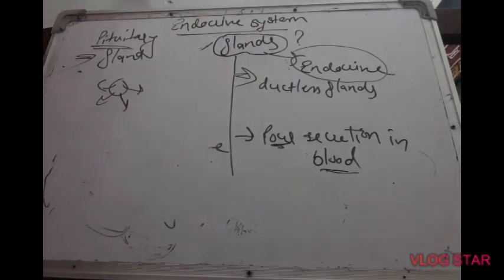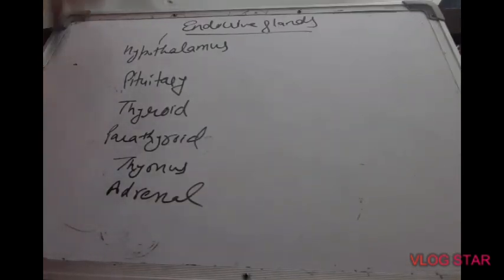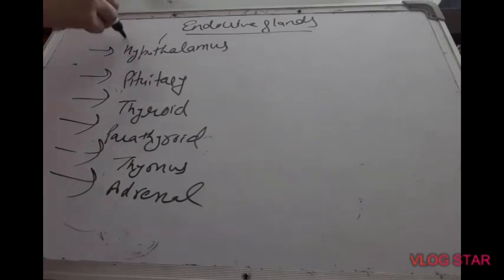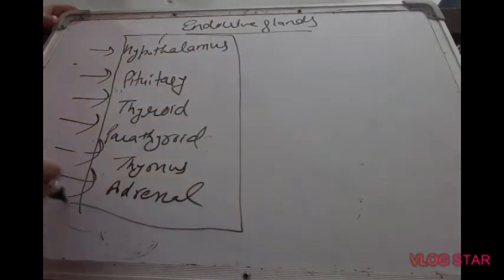So let us study all the endocrine glands found in our body in detail. These are all the endocrine glands found in the human body: hypothalamus, pituitary gland, thyroid gland, parathyroid gland, thymus gland and adrenal gland.